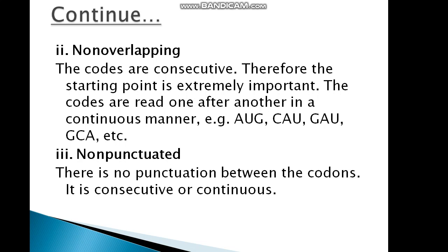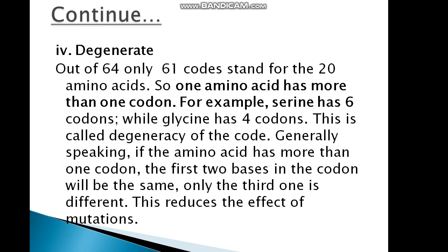Second, non-overlapping. The codes are consecutive, therefore the starting point is extremely important. The codes are read one after another in a continuous manner, that is AUG, CAU, GAU, GCA, etc. Non-punctuated. There is no punctuation between the codons. It is consecutive or continuous.